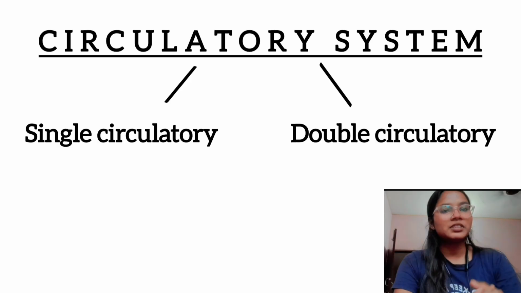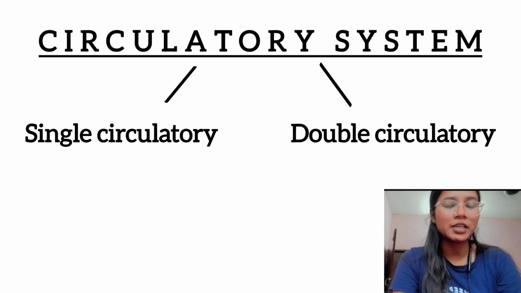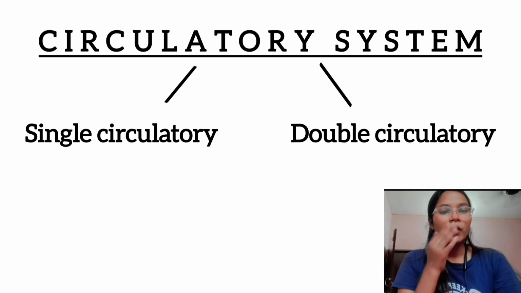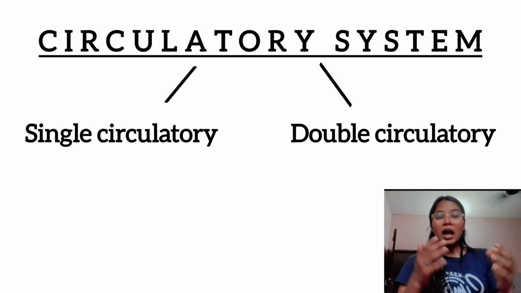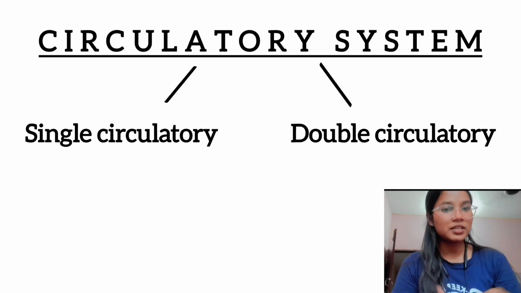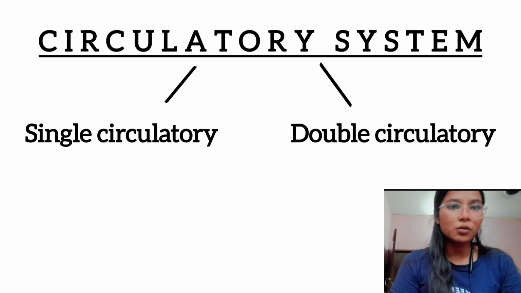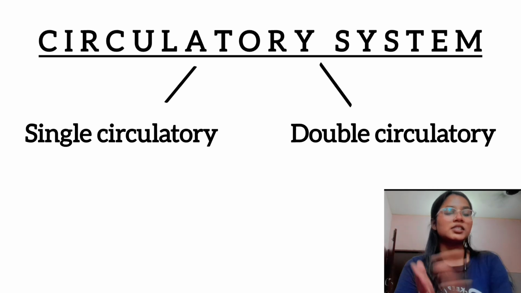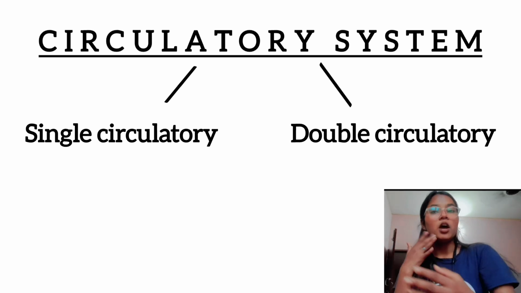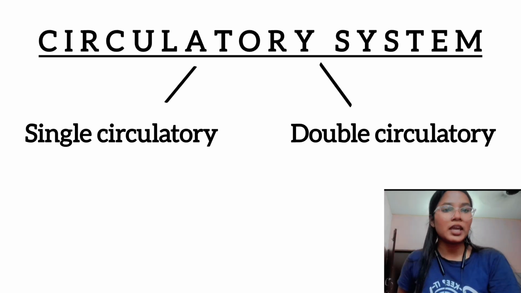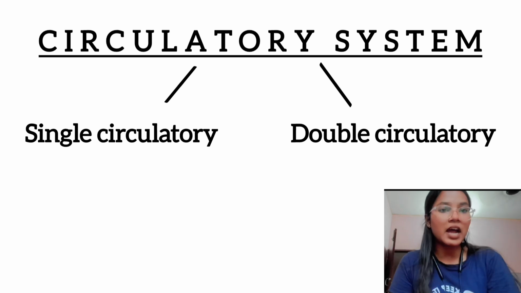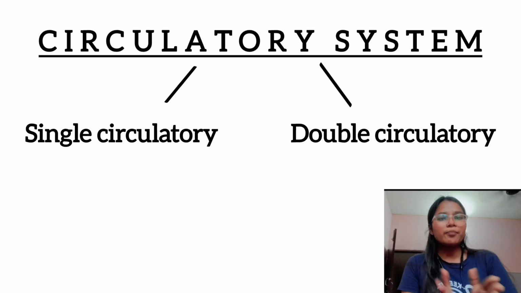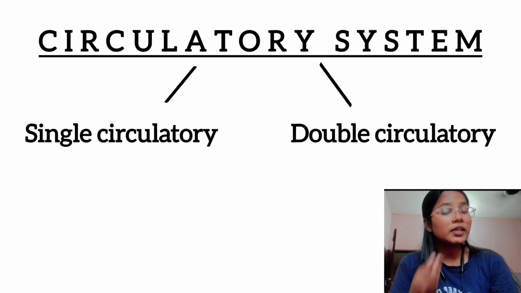There are two types of circulatory system: single circulatory system and double circulatory system. Our body has a double circulatory system, and some animals also have a double circulatory system, but some animals, such as aquatic animals, lizards and some insects, have a single circulatory system.